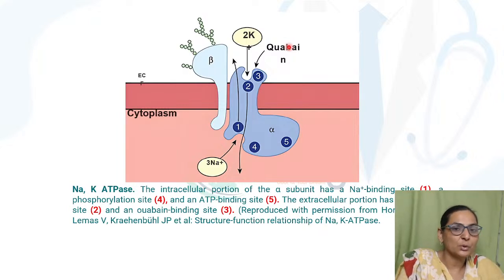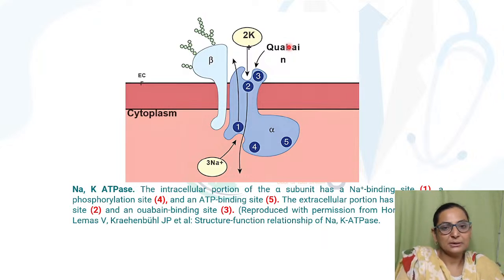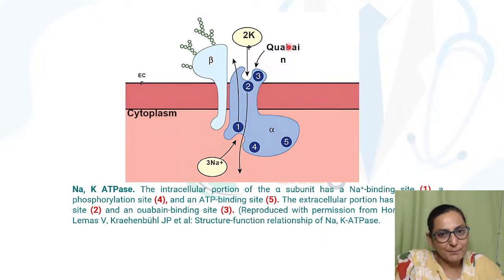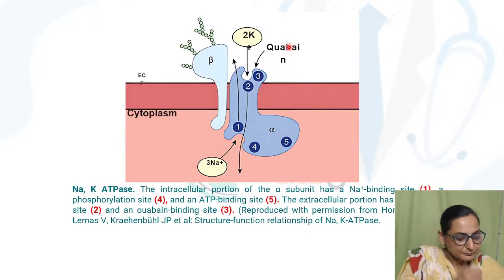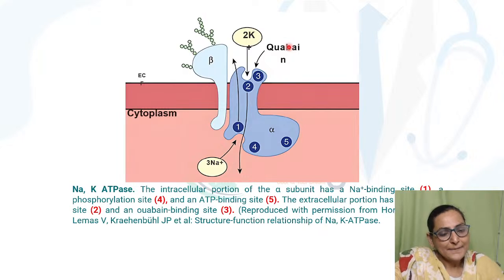So this particular drug inhibits the sodium potassium pump and indirectly favors the intracellular calcium concentration, which improves the contraction of heart.